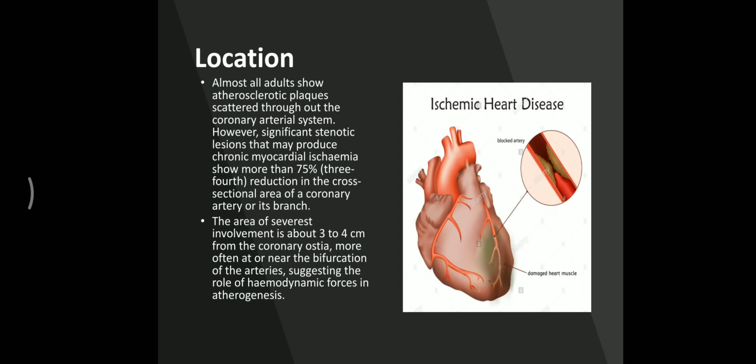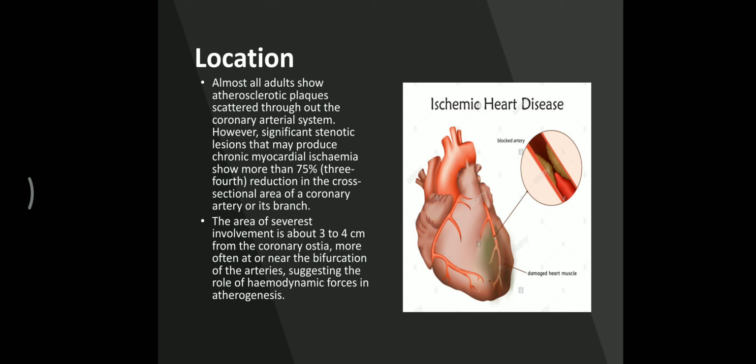So where is this atheromatous plug most common? It is common near the bifurcation of arteries or 3-4 centimeters from the coronary ostia.